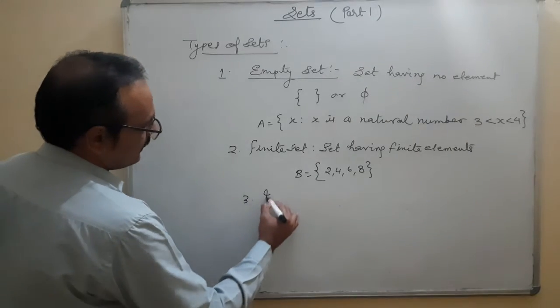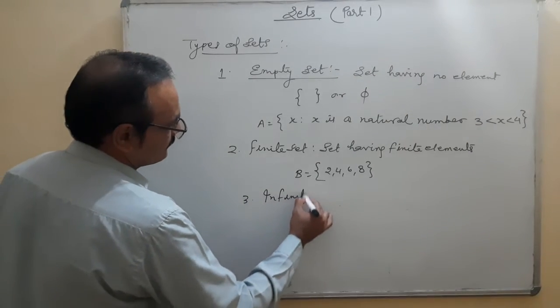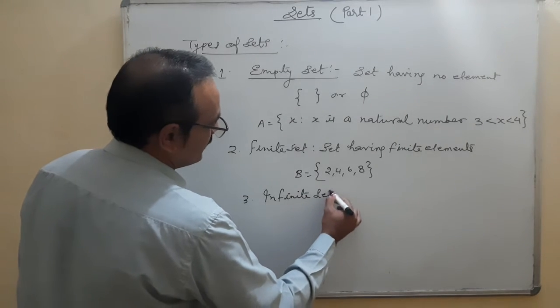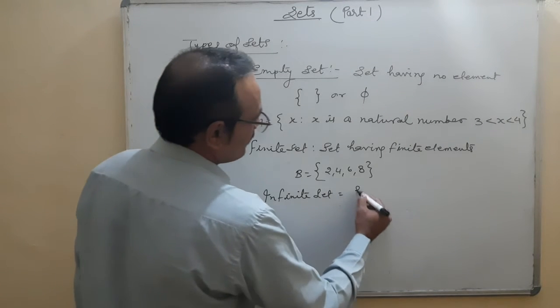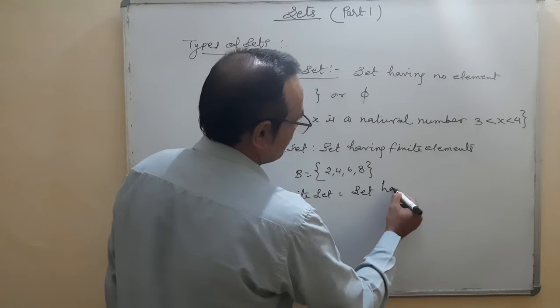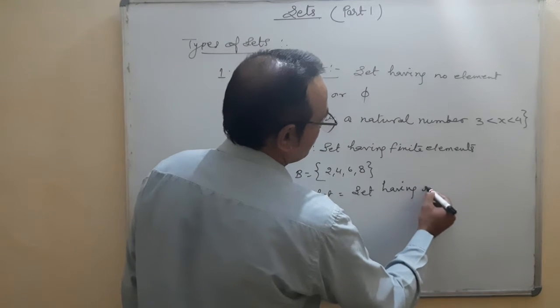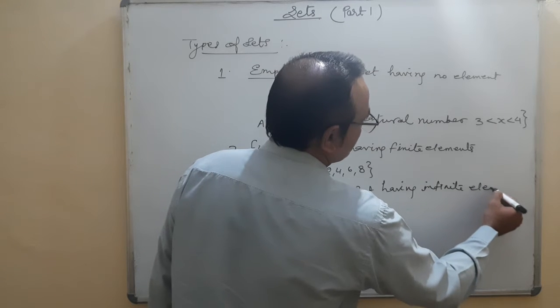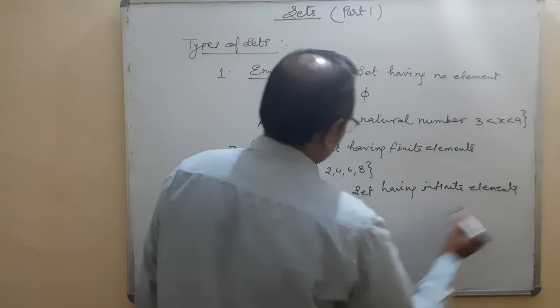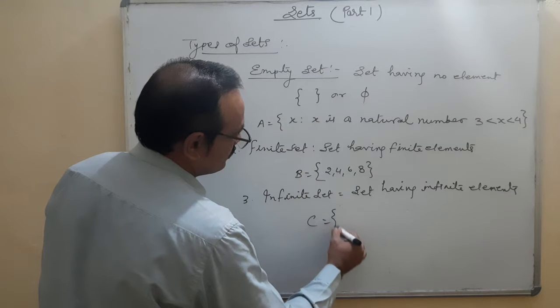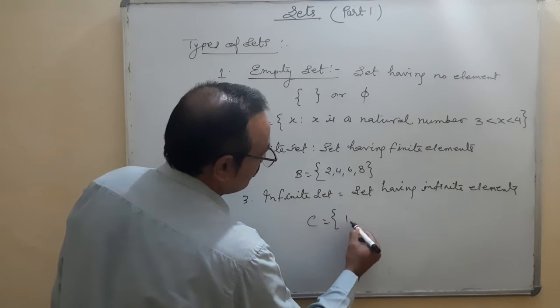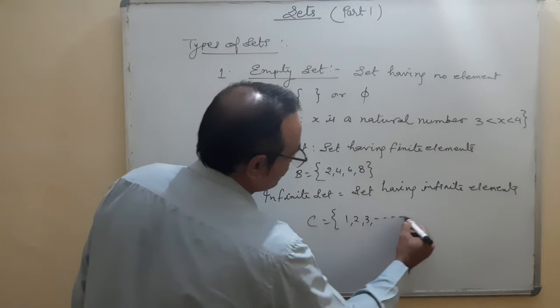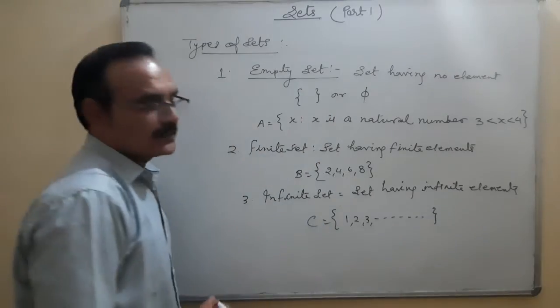Number 3, infinite set. A set having infinite elements. That means suppose C is equal to {1, 2, 3, 4, ...}. What is it?